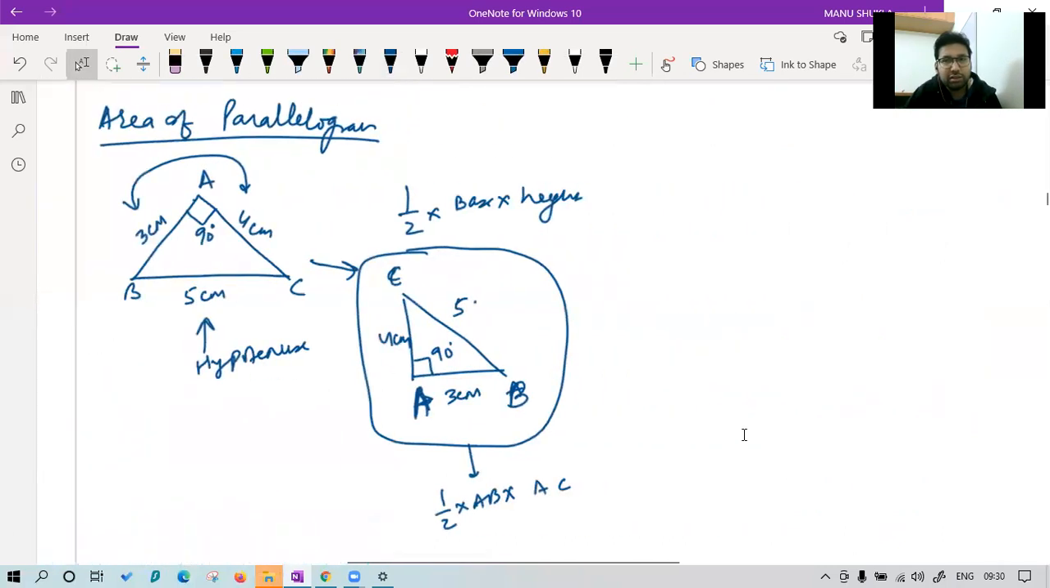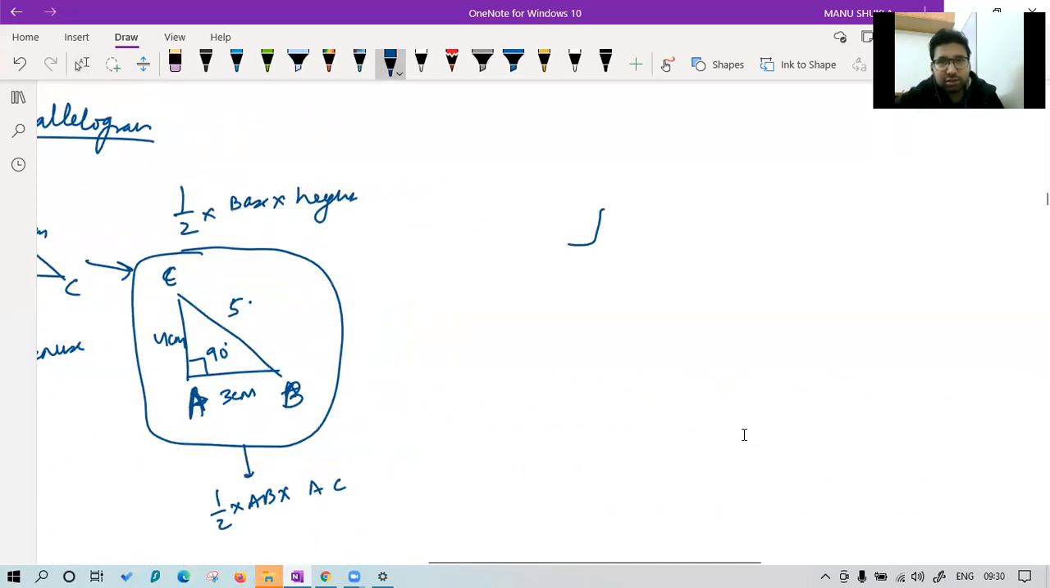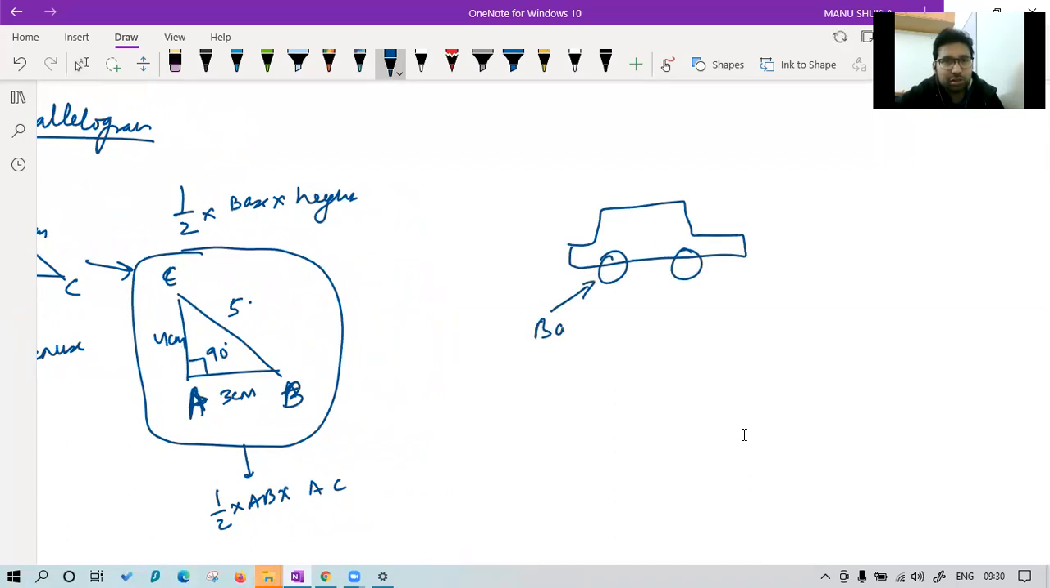If this is a car, please tell me class, if this is a car, the base is this only? Can we say this is the base? Class, can we say this is the base? Yes, because this is the lower part of this triangle. Base is this only. Here we have the chassis.